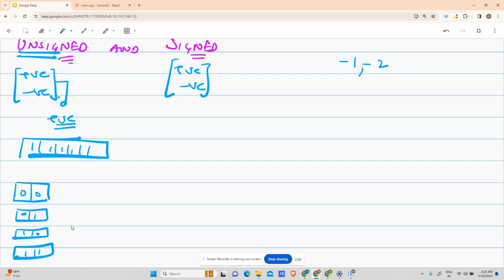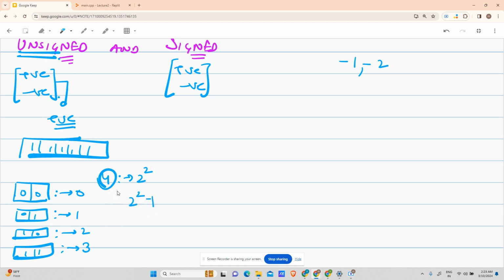No. So this number is binary representing 0, this one 1, this one 2, and this is representing 3. So you see, when we have a size of 2 bits, how many possible numbers are we able to form? 4. That is 2 to the power 2. Correct? And what is the maximum we can reach?